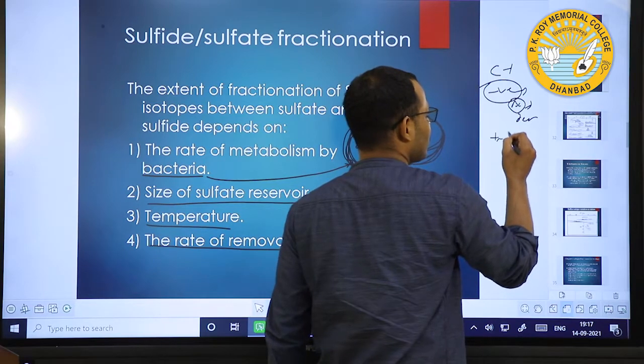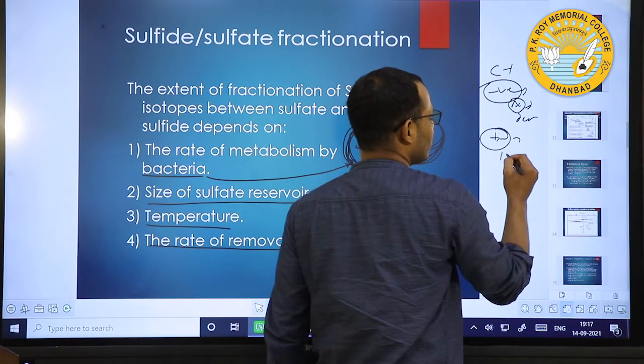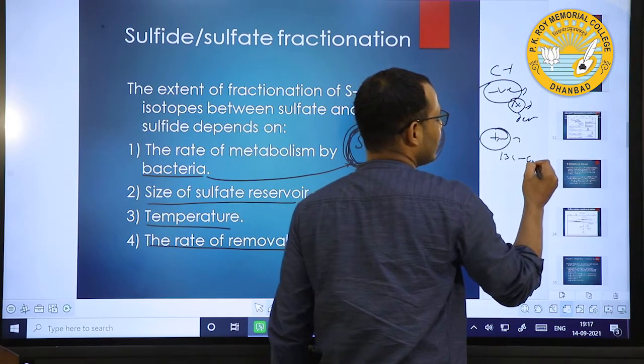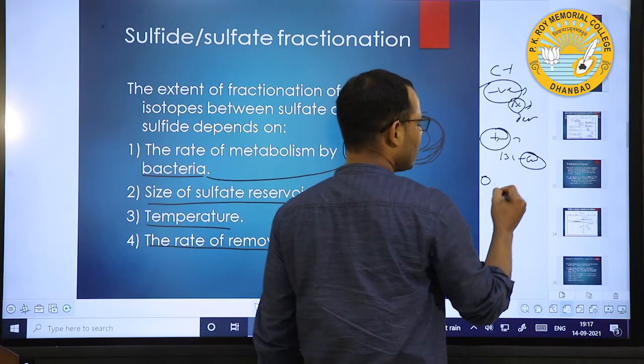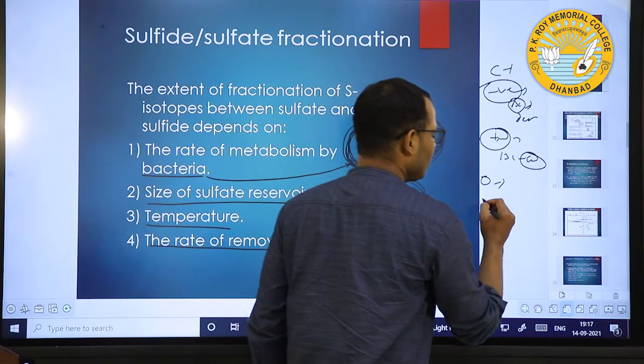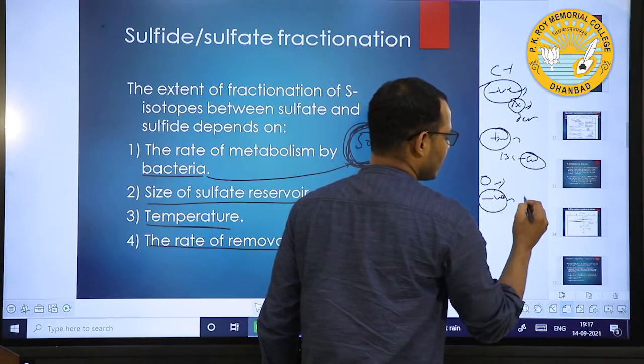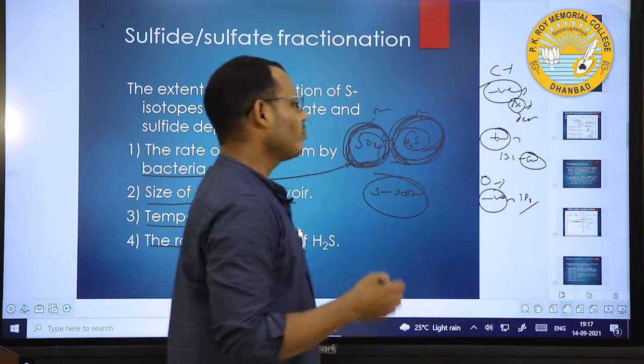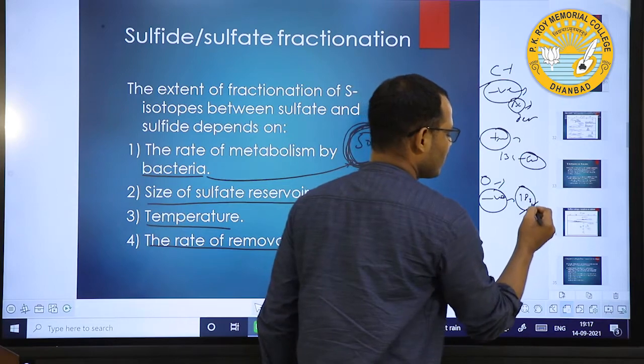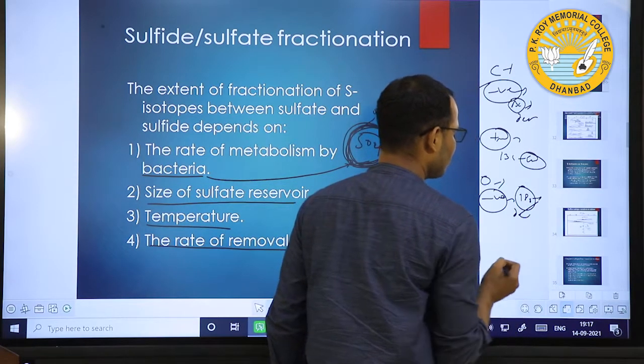If we see positive values, then 13C is enriched. Similarly, for oxygen isotope, if the value is negative, that means 18O is more and more depleted.